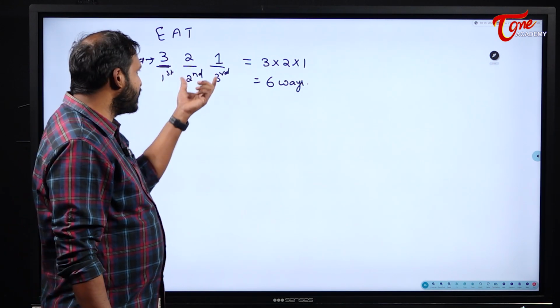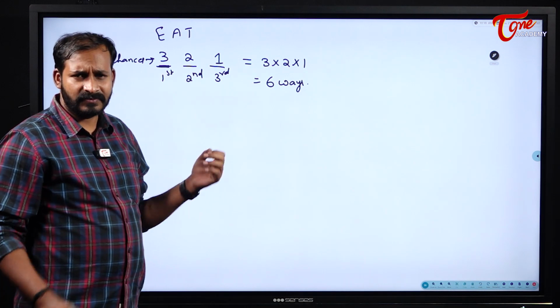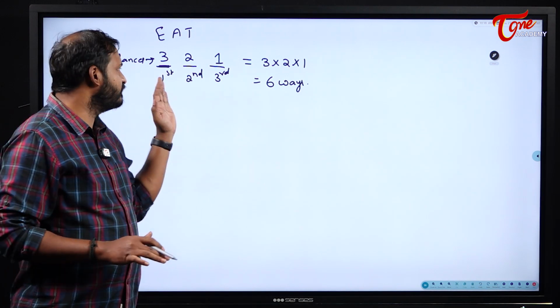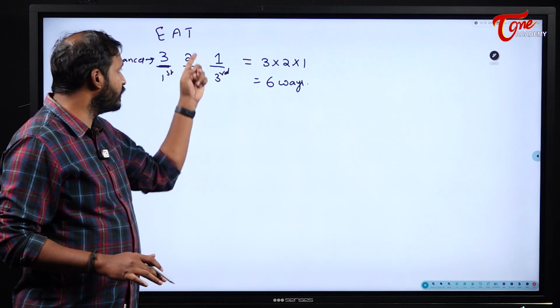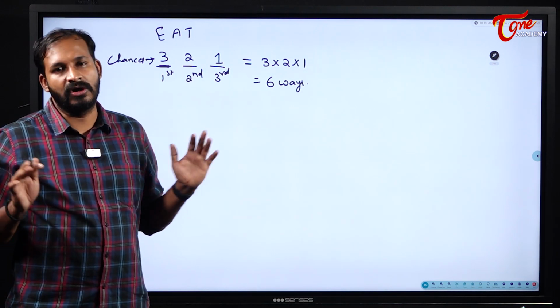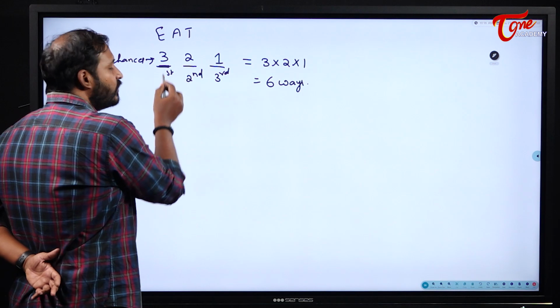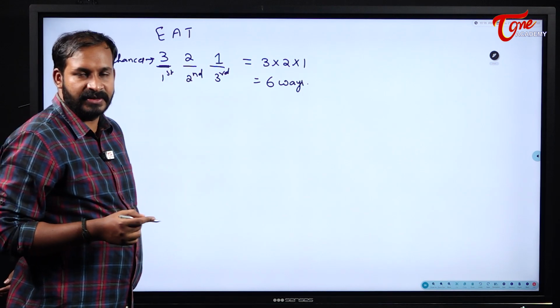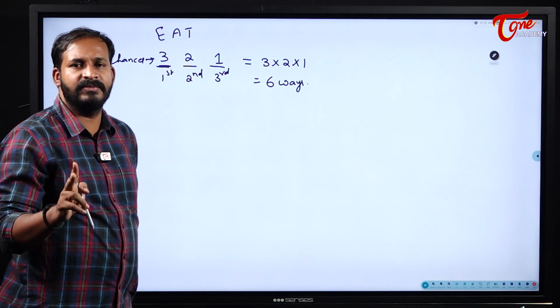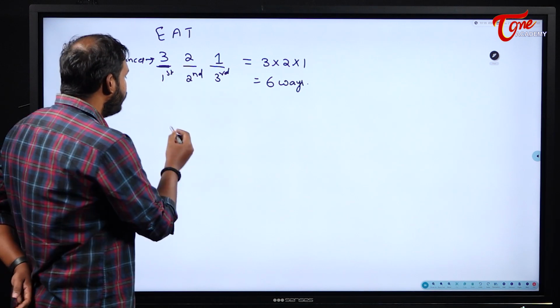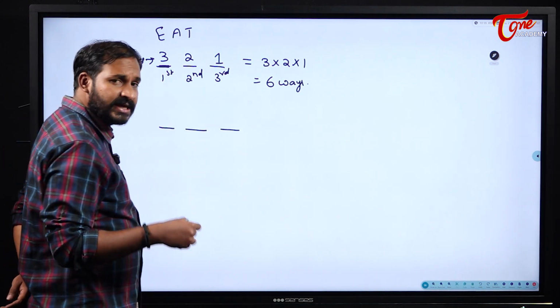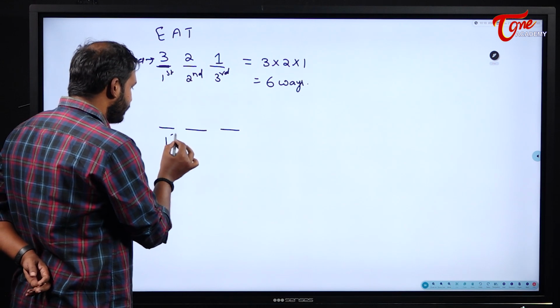Okay, generally this is the standard procedure, students. With the basic idea we can solve the problems. We are going to use this concept a lot to solve our problems. This is without repetition, right? That means E can be used once, A can be used once, T can be used once. Now, what happens if the same thing is with repetition?